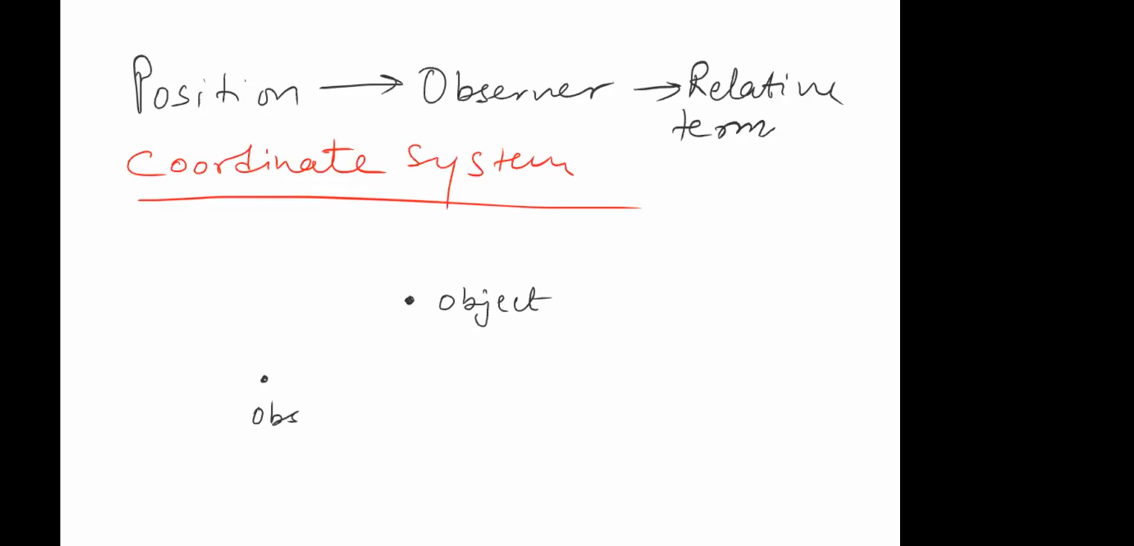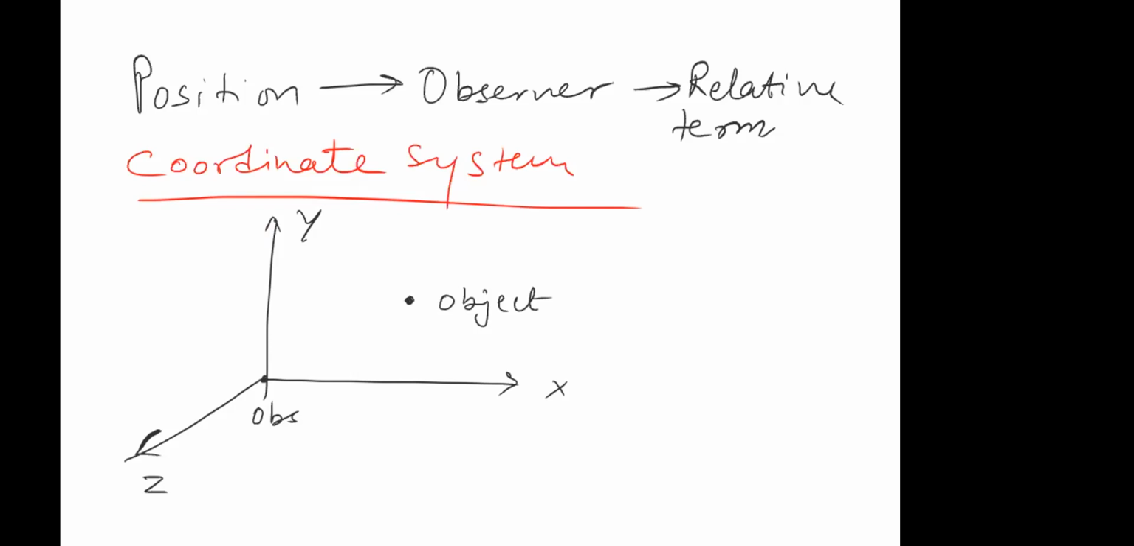How do we do that? We'll take three axes. The horizontal line represents the x-axis. The vertical line represents the y-axis. And the line which will be perpendicular to these two is the z-axis. So x and y are in the plane of the screen, and this z-axis is perpendicular to the plane of the screen.